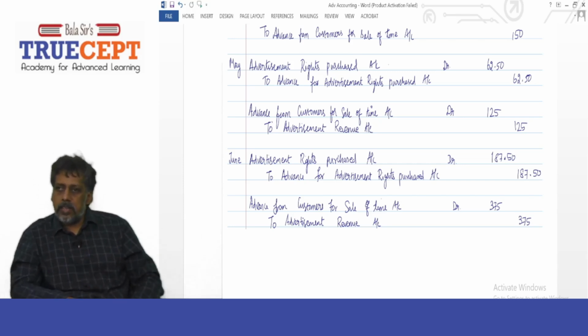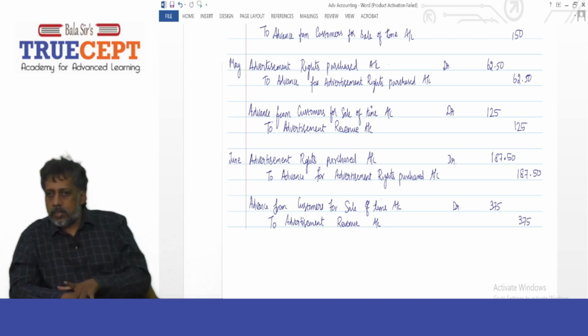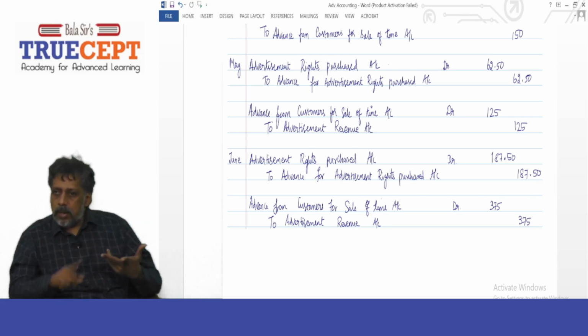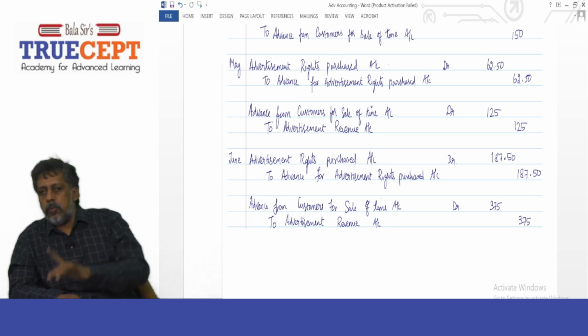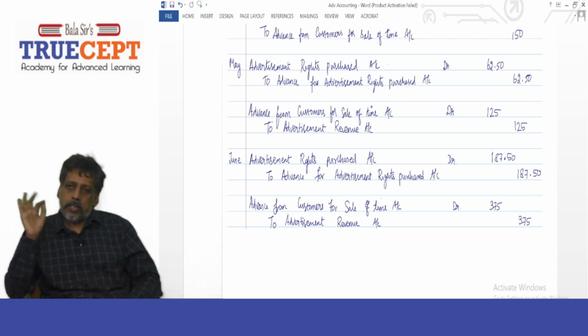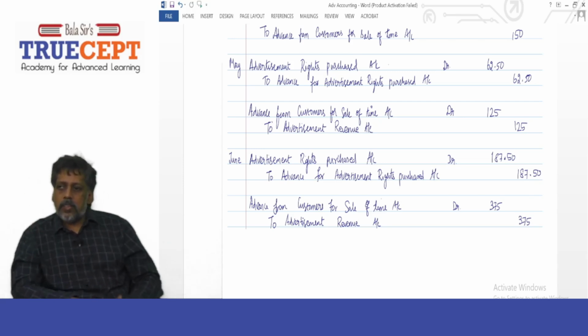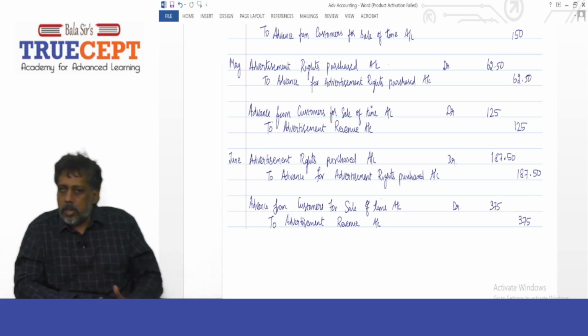Next entry: 187.5 lakh. And then 75% of 500 lakh is 375 lakh. So debit advance from customers for sale of time, debit to advertisement revenue. How much? 375 lakh. Got it? Yes, sir. Therefore, I can say your GP for the month of June will be 375 lakh minus 187.5 lakh. That's it. Got it?